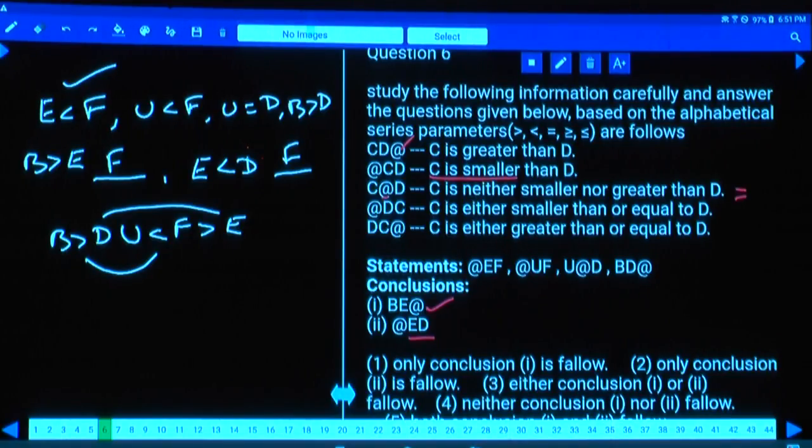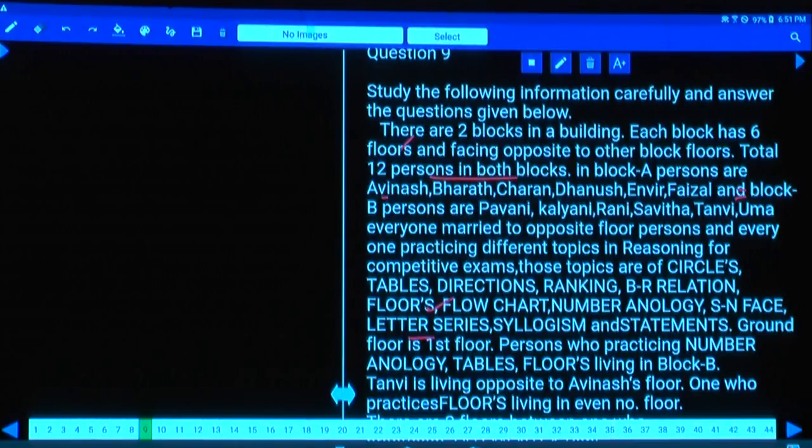Is this clear, or any doubts in this one? Can you work out the remaining questions in the same pattern? Then question numbers 9 to 13. Tell me how many of you have done this one, question numbers 9 to 13. Now in these questions, tell me what is the information given.